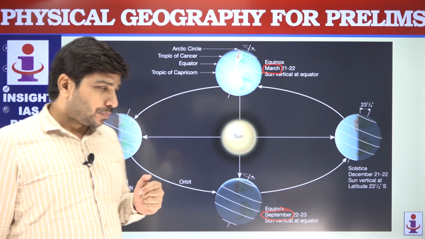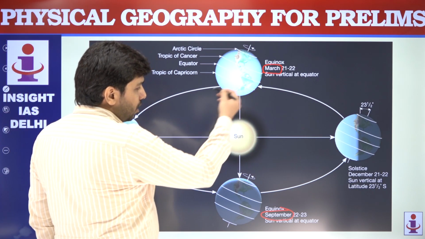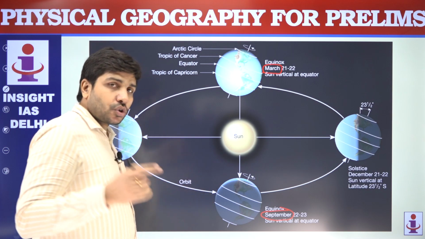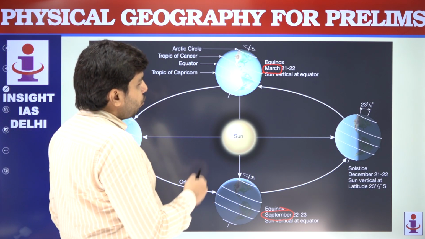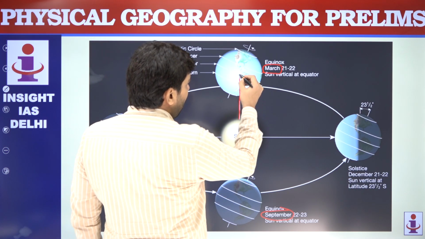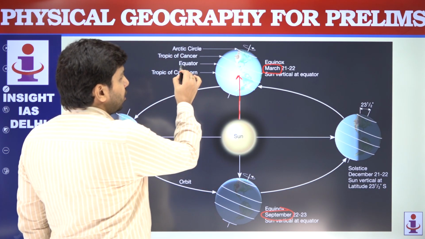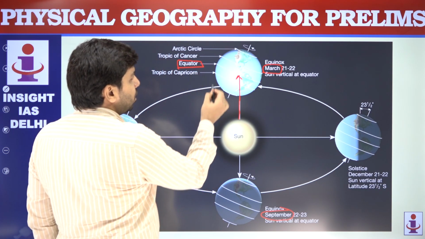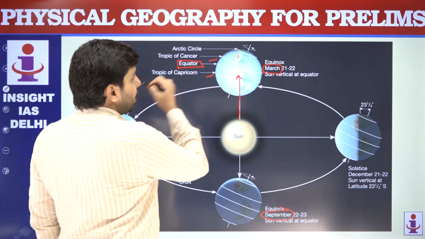Why it happens? Earth is coming closer to the sun because of its elliptical orbit. We just discussed a while ago. So during equinox, what happens? The rays of sun are coming directly overhead to the equator. This is equator, okay, and this is Tropic of Cancer, this is Tropic of Capricorn.